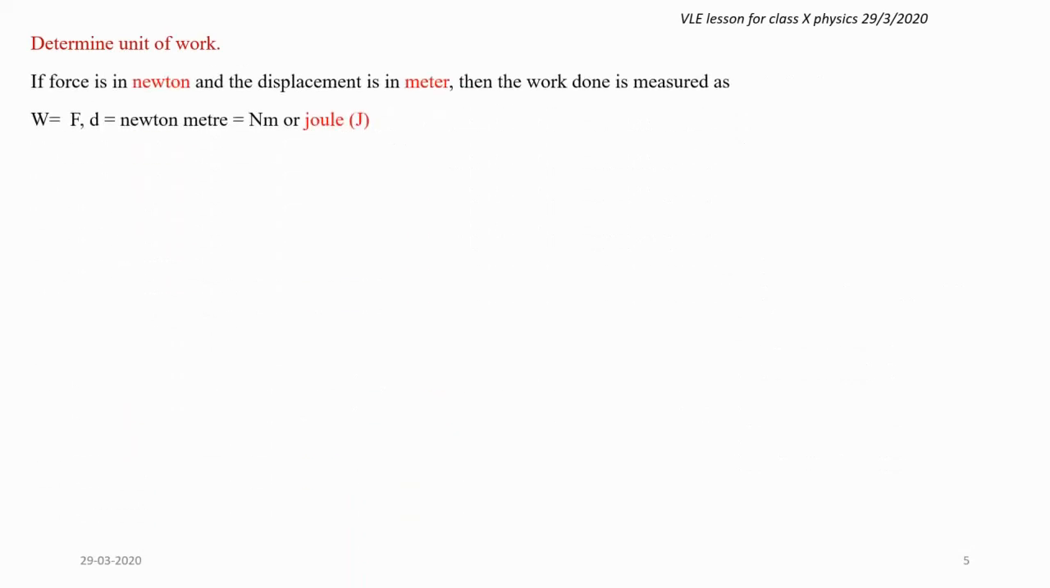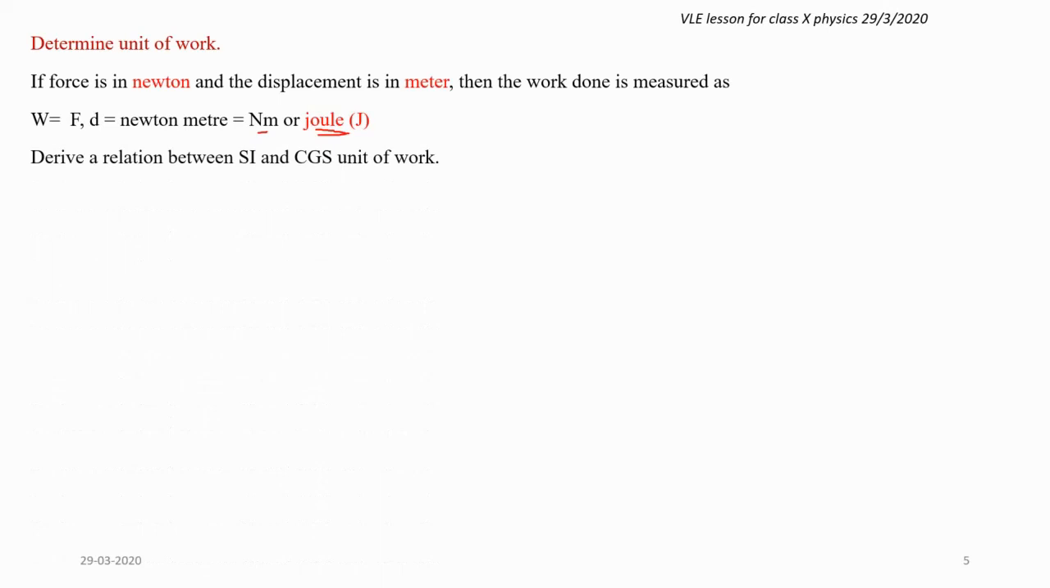Now let us determine the unit of work. How to derive the unit of work? If force is measured in Newton and displacement is in meter, these are both SI units. Force and displacement, both the quantities are measured in SI unit. Then the work done is measured as F times D, that is Newton meter. FD will become Newton meter, or the single unit to replace Newton meter is joule. So there is another unit, this is a substitute unit for work done. We can also measure work done using Newton meter.